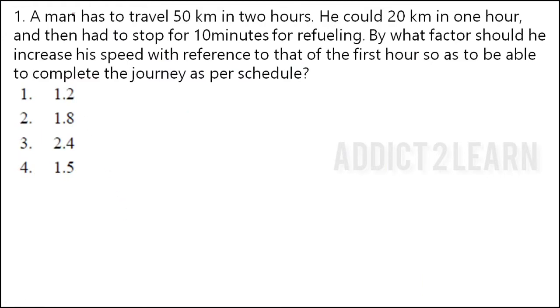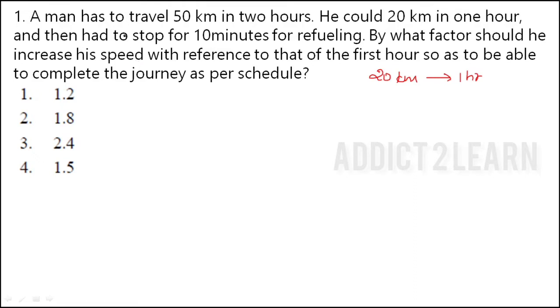First question: a man has to travel 50 km in 2 hours. That is, a man has planned to cover the 50 km in 2 hours. But the man has covered only 20 km in the first 1 hour, and then had to stop for 10 minutes for refueling. That is, the man stopped for 10 minutes to refuel the vehicle, for putting petrol.